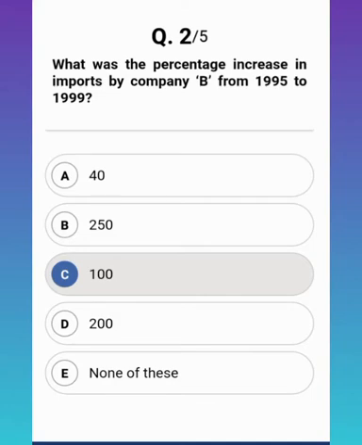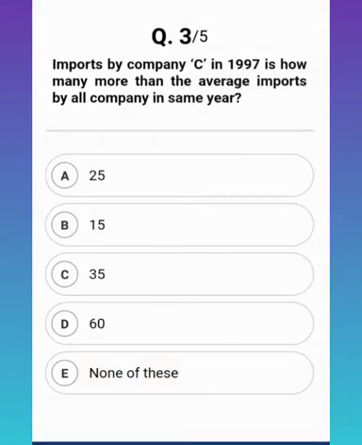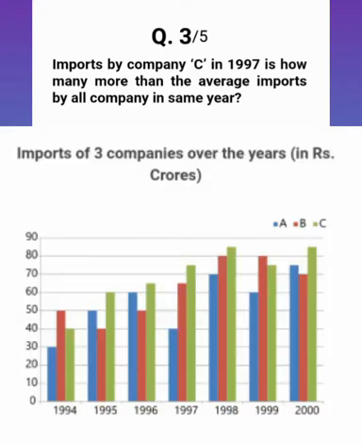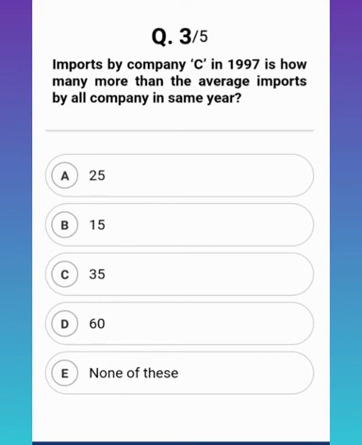So moving to the next question. Imports by company C in 1997 are how many more than the average imports by all companies in the same year? I hope you can see the graph. Pause it and try to solve this. So the correct answer of this question is option B, 15. I hope you all have got the correct answer, and the answer is 15.